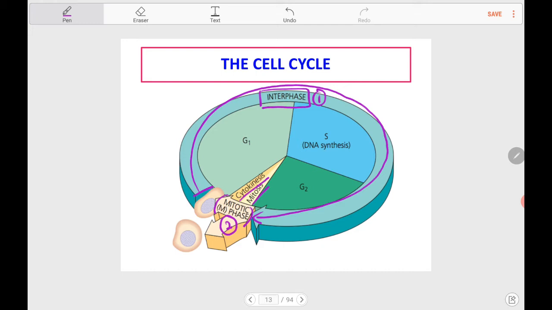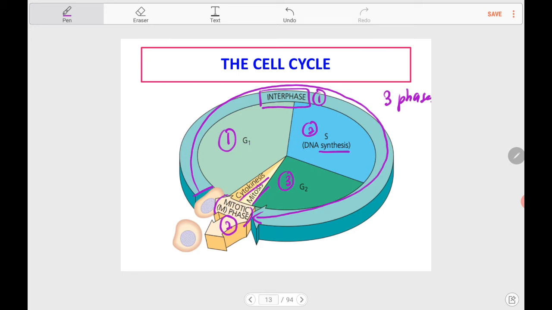As we can see in this diagram, interphase can be divided into three phases. The first one is G1 phase, the second is S phase or DNA synthesis, the third one is G2 phase. Be careful: interphase is a stage.